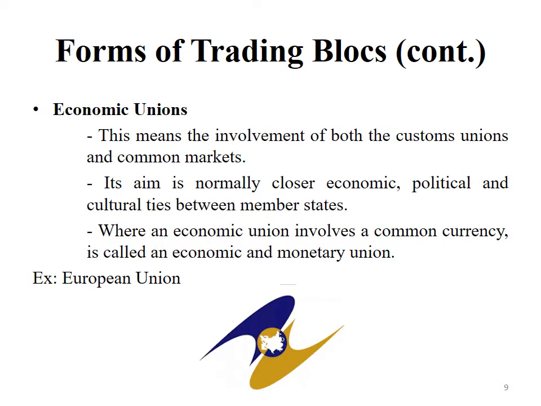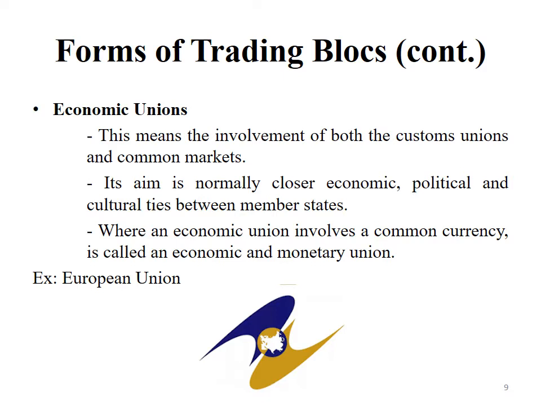Other form of trading bloc is economic union. This means involvement of both the customs union and the common markets. Based on this form, the member countries are using a common external tariff, as well as internally among the member countries there are no tariffs or any other barriers.